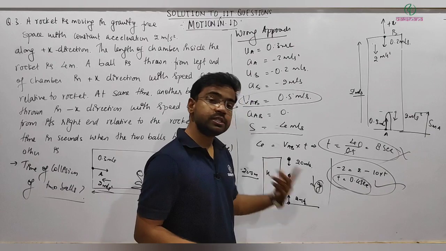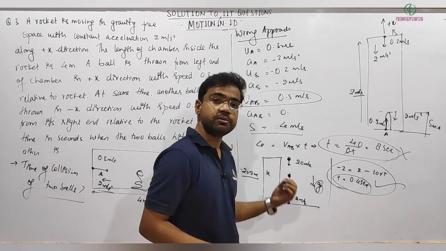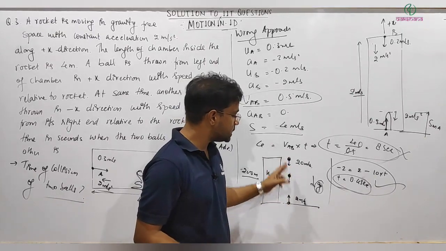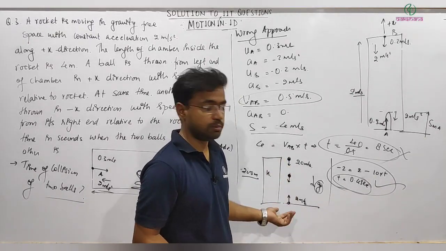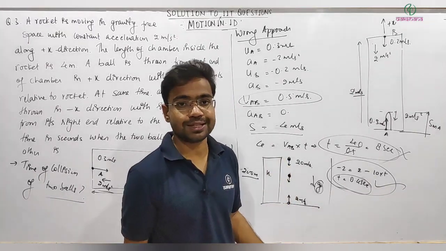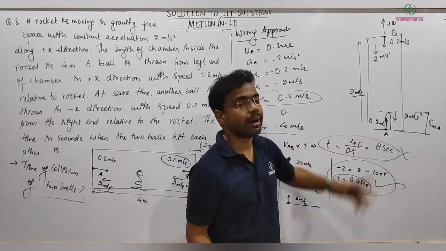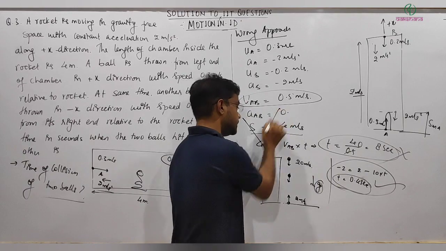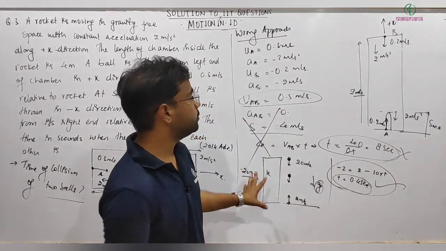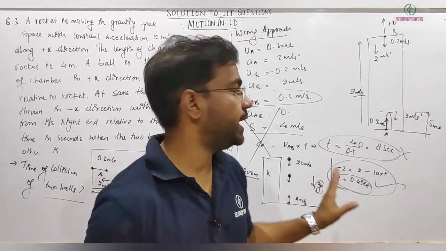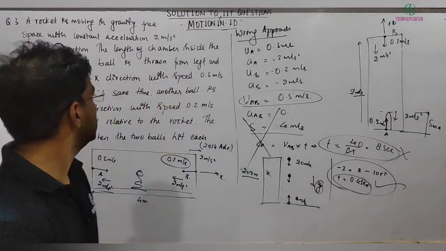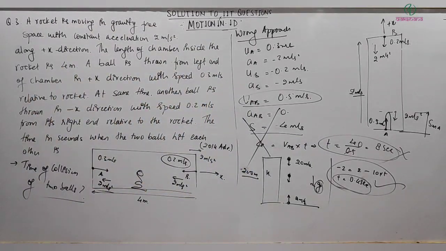But after 0.4 seconds, from 0.5 second to 5 seconds, how can I still take the relative motion between these two balls, because this ball is not in motion? That's the mistake many students made here. So this is not the correct approach, and I hope it is clear why the approach is not correct. Okay, let's discuss the next problem.